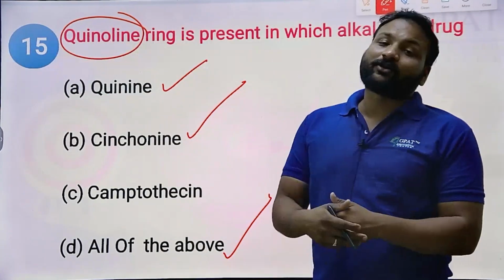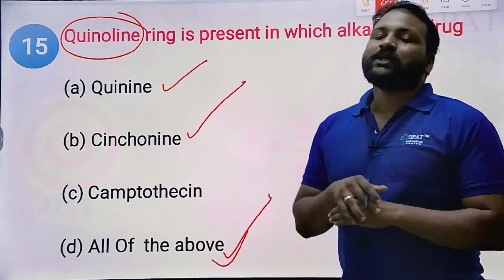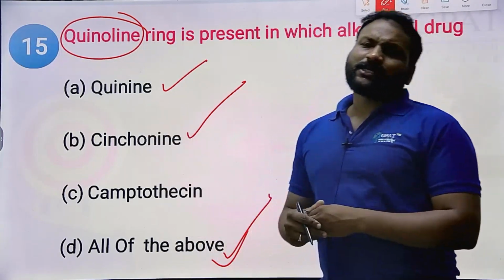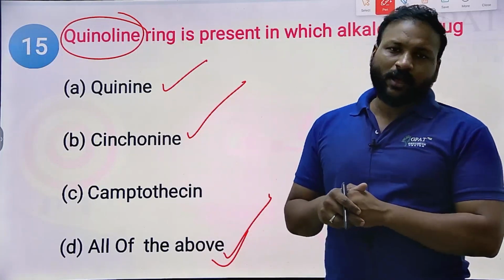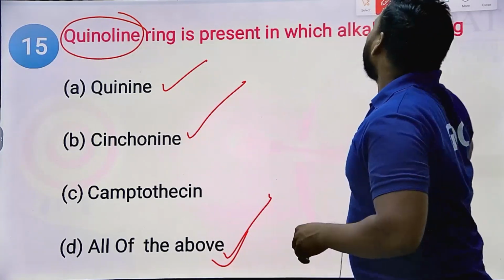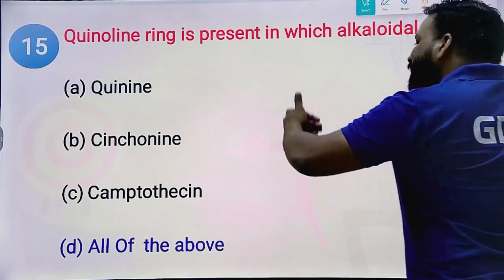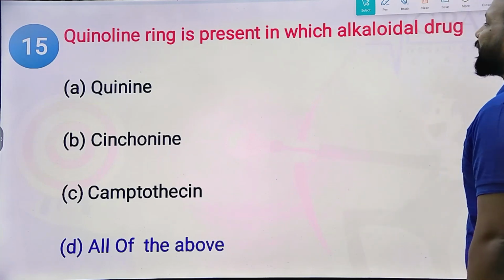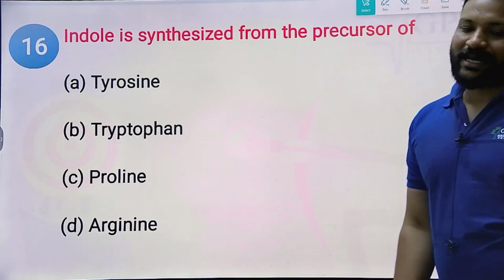They do contain the quinoline ring. So in such an instance, you can blindly go with the option all of the above, because quinine and cinchonine also belong to quinoline ring alkaloids. So obviously the right answer will be all of these, which means quinine, cinchonine, and camptothecin also belong to the quinoline ring containing alkaloids. The right answer will be quinine, cinchonine, camptothecin.